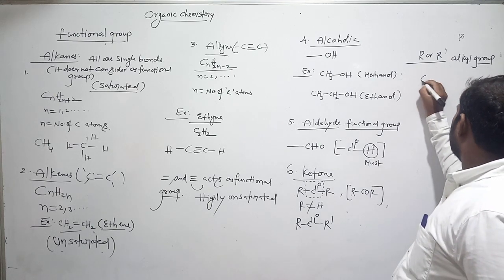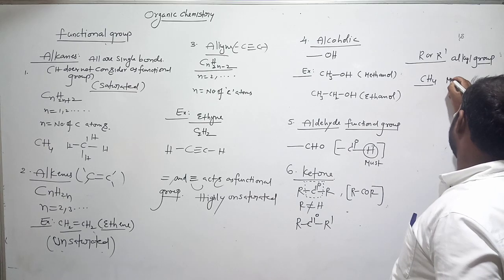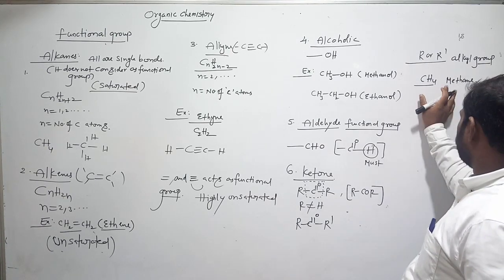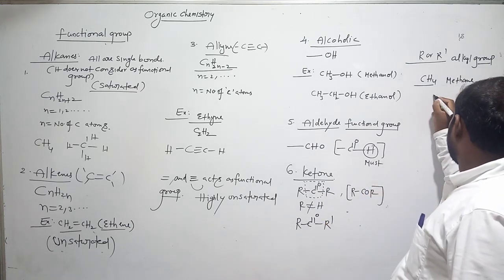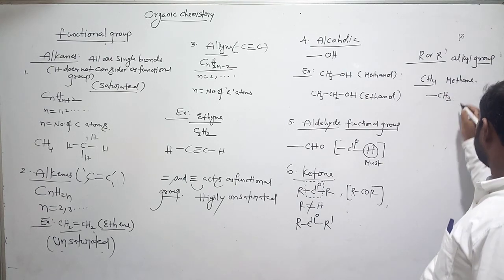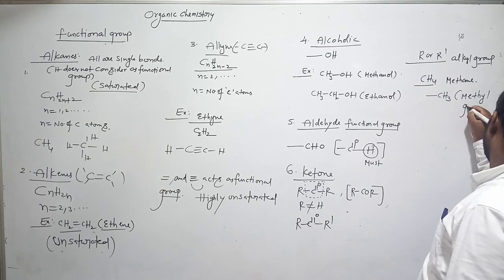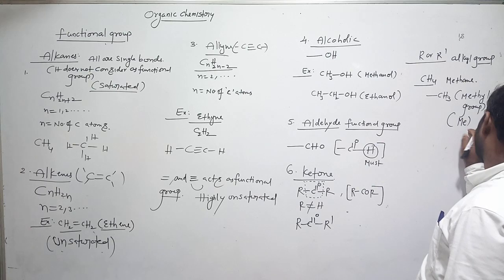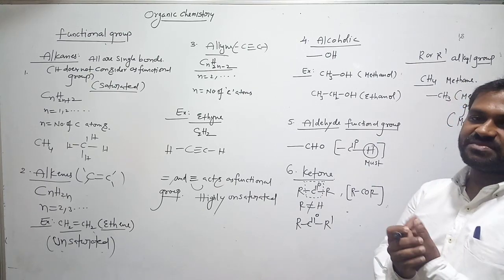Suppose you know methane. What is the name of this one? Methane. Am I right? From this methane, just remove one hydrogen. Then what do we get? Remove one hydrogen, bond CH3. Now this CH3 is called a methyl group. We can also denote this as Me. Me means methyl group. Remember this. The CH3 group is called methyl.